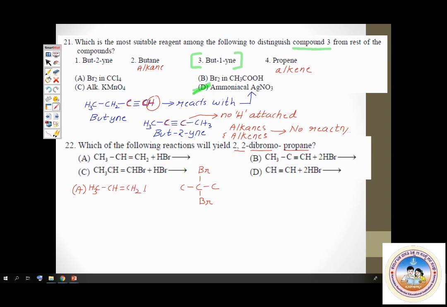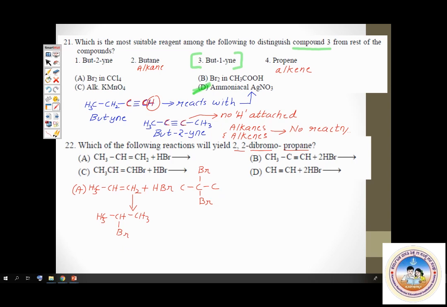H goes to the first carbon and Br goes to the second carbon. So you get CH3, CH, Br, CH3. Only one bromine atom adds on. Here you get 2-bromopropane. But that is not what we want. What do we want? We want 2,2-dibromopropane. So option A is wrong, ruled out.